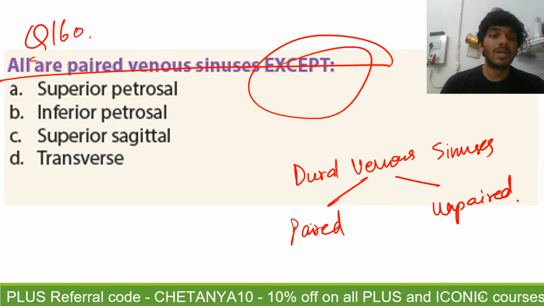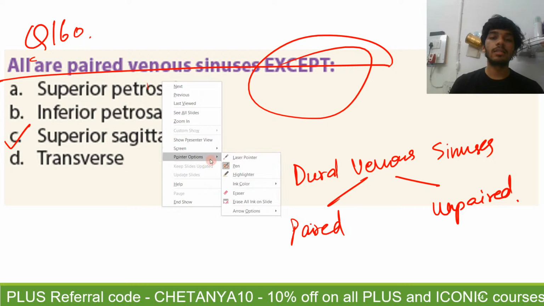So 160, all are paired venous sinuses except one. Which is that one that is not paired? The answer is C, superior sagittal. Absolutely correct. Mishti has answered correctly and Papa Situ has also answered correctly. So let me give you an idea as to what are the paired and the unpaired sinuses. So let's talk about the classification.